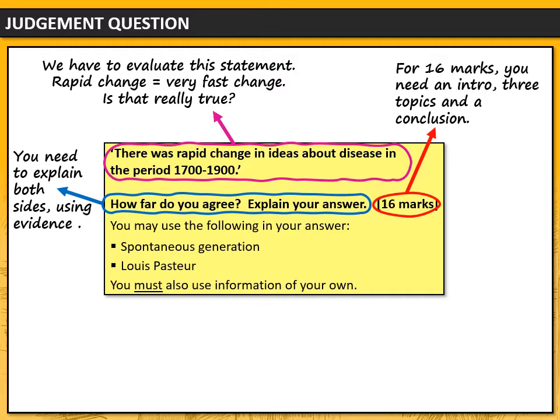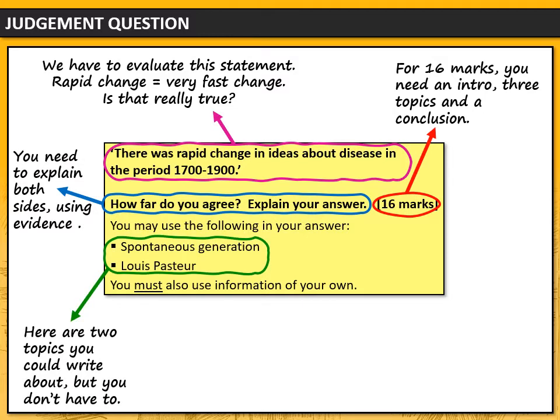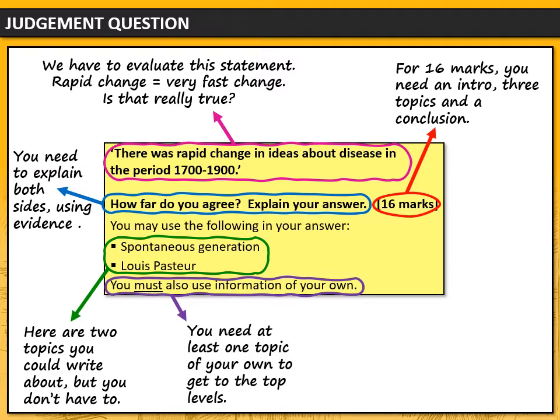Now, we're given some tips on what we could include in our answer. Look here. Here are 2 topics that we could write about. We might write about spontaneous generation in our answer, and we might write about Louis Pasteur, but we don't have to. We can choose our own topics if we prefer. However, if we want to hit the top level, we need to make sure that we also bring some information of our own. So we need at least one more topic that we've brought for ourselves in order to hit that top level.